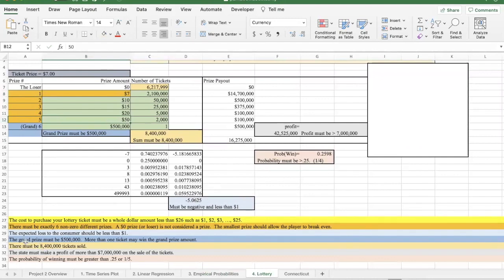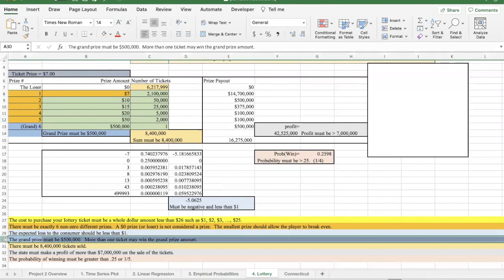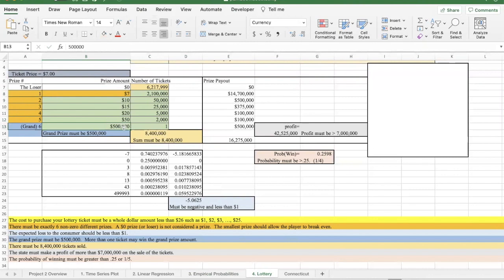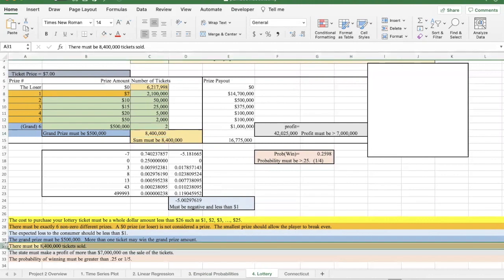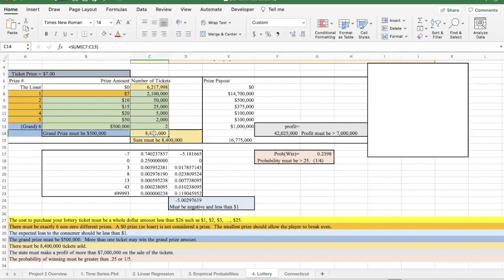Another parameter here is that the grand prize must be $500,000. So everybody's going to have $500,000 in this spot. You can give one of those out, you can give 2 of them, you can give as many as you like. But you have to be careful because you have to meet all the other parameters of the ticket. There must be 8.4 million tickets sold, so everybody's going to have 8.4 million.